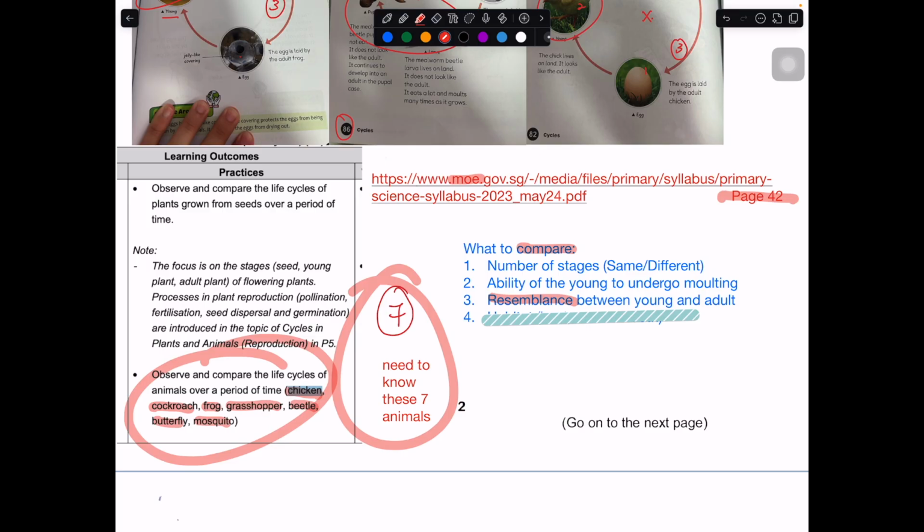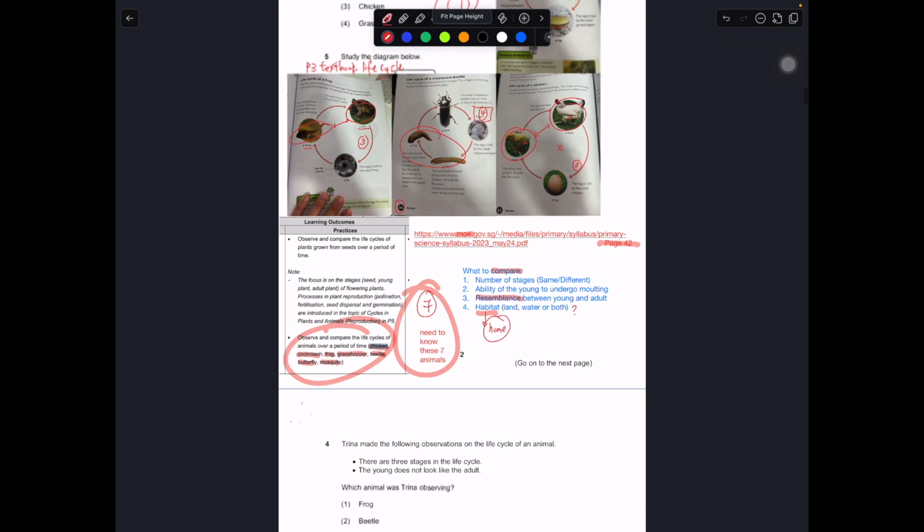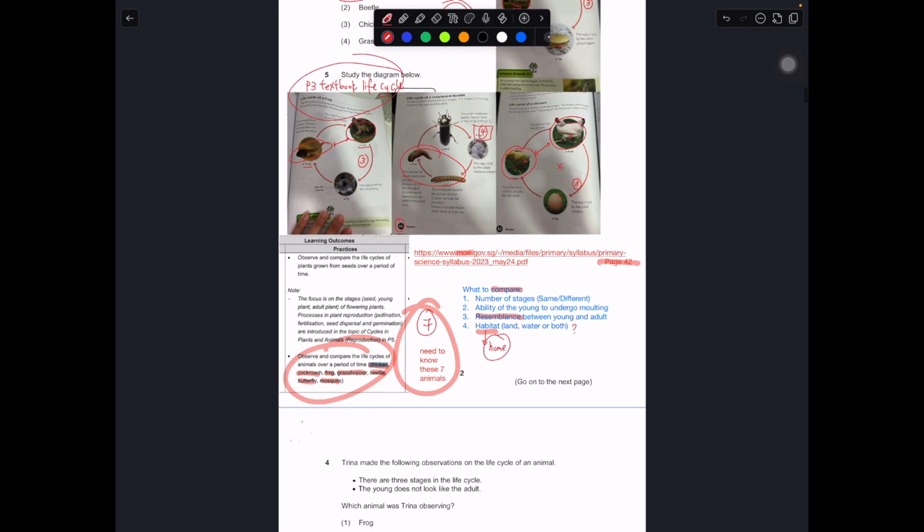For 3 stages, you have to know each animal individually. For 3 stages, there are 4 of them. Sorry, yes, there are 4 of them. So you need to know which ones look like the adult and which ones don't. And the last one is where they live. Where's their home? The word habitat is a big word, but it just means where they live, where's their home. So whether they live on land, on water, or both, or whether part of their life cycle is on land only and part of it on land and water. These are the things that you need to know, and where to find them. Take a look at this P3 textbook, around page 80 plus.